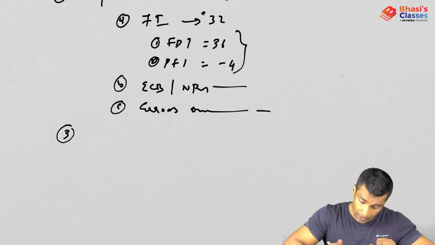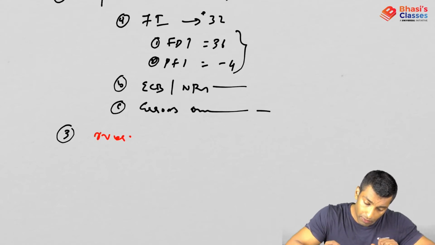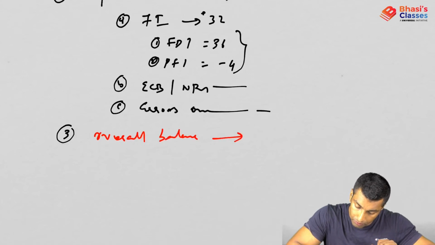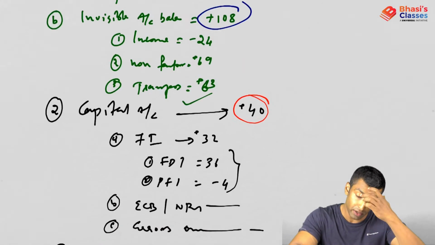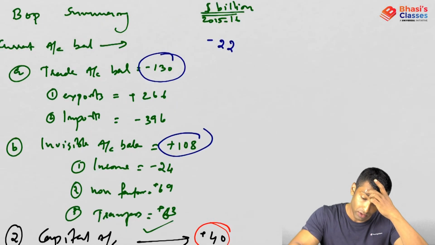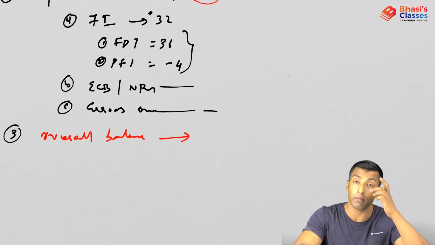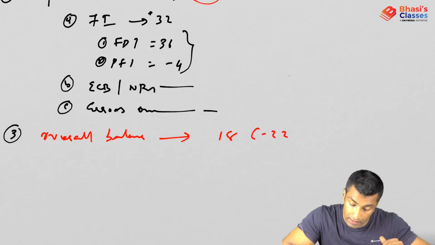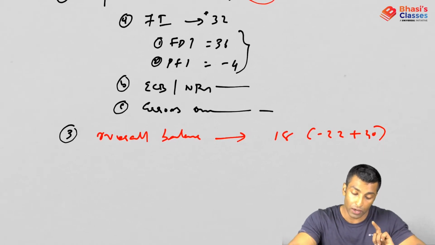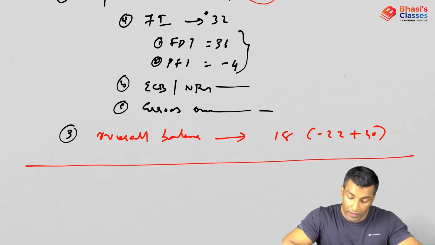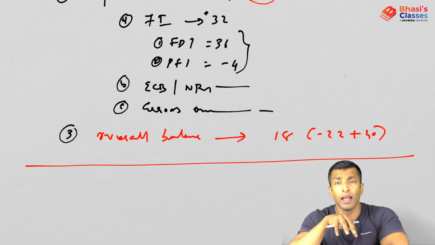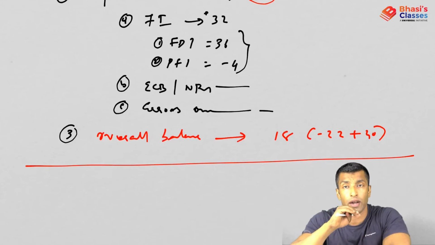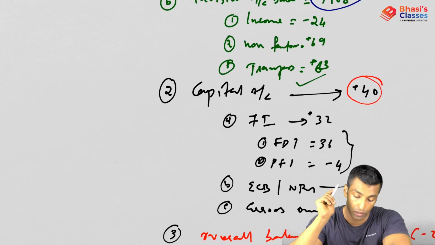Now next is 3. We will talk about overall balance. Overall balance is the current account and capital account balance taken together. So here we know the capital account is plus 40 and the current account is minus 22. So when you take the overall balance, this is actually positive: minus 22 and plus 40. Because of this, the overall balance is going positive. That means effectively $18 billion inflows. That is how we need to interpret it, and this is all thanks to the capital account inflow. Current account, if you take, is an outflow of $22 billion.